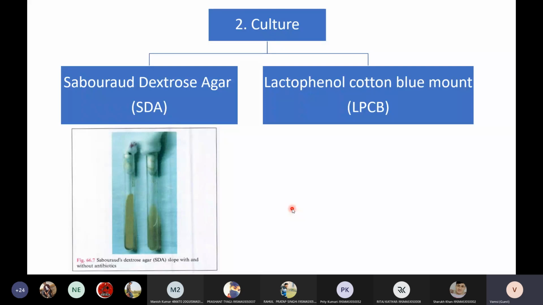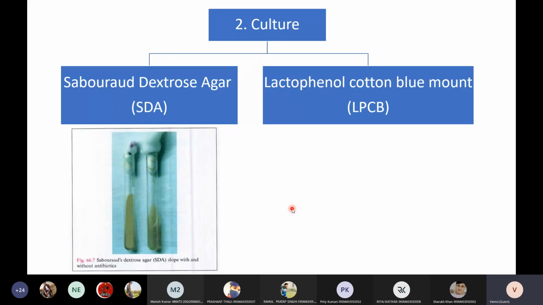LPCB. LPCB is not a culture technique. Clearly keep in mind, students, LPCB is an approach for studying the whole fungal morphology. Okay, I will tell you, listen properly.